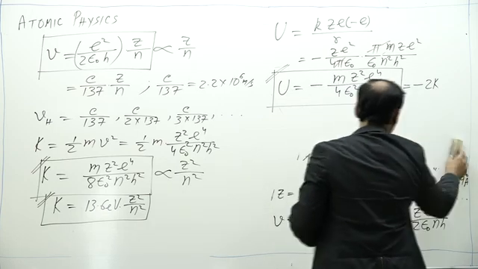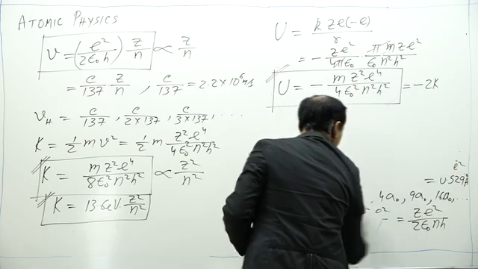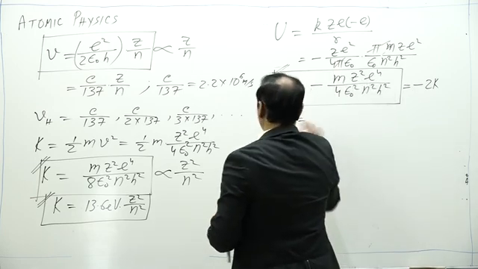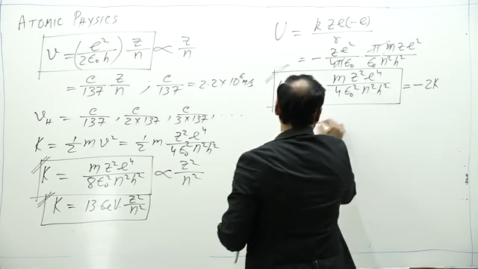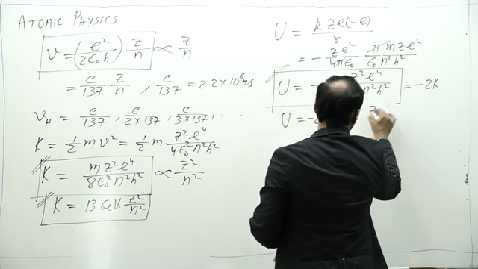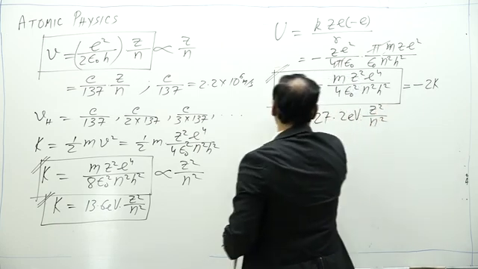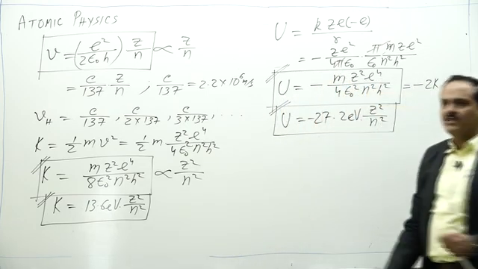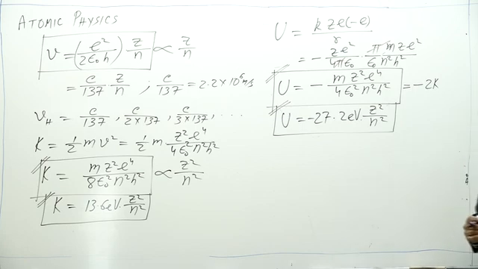If I write in terms of value, then I can write U is equal to minus 27.2 electron volt into Z square by N square. These are the permitted potential energies of the atomic system.